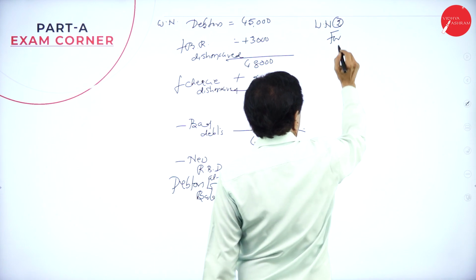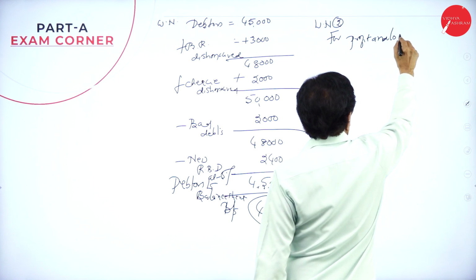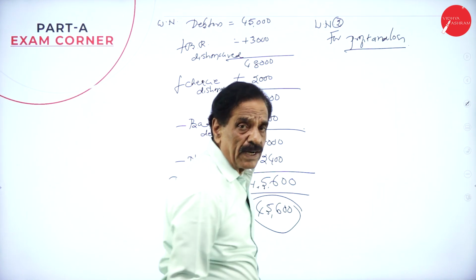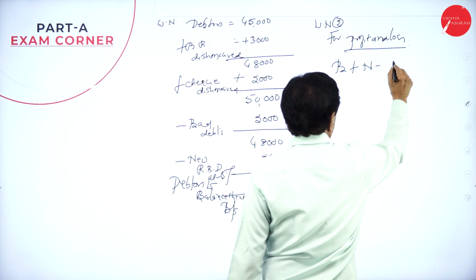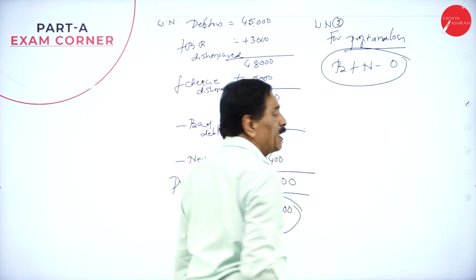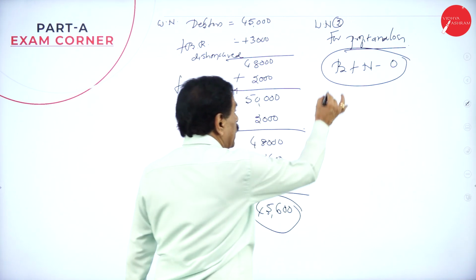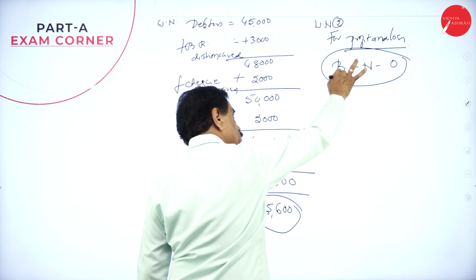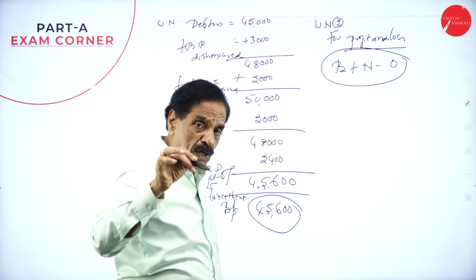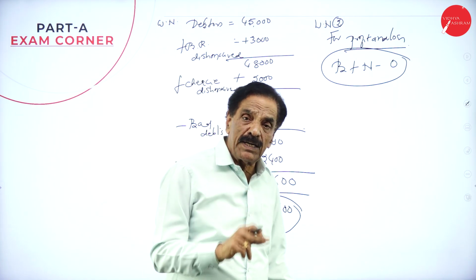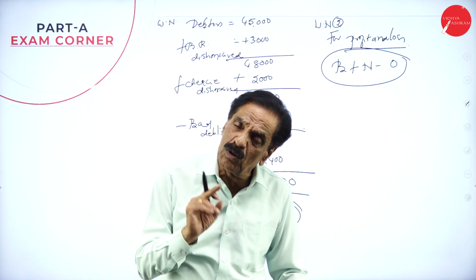Working note number 2, for profit and loss. The formula is bad debt plus new RBD minus old RBD. If there is further bad debt, add further bad debt: bad debt plus further bad debt plus new RBD minus old RBD. Whatever RBD comes in the adjustment is called new RBD. Whatever RBD comes in the trial balance is called old RBD.